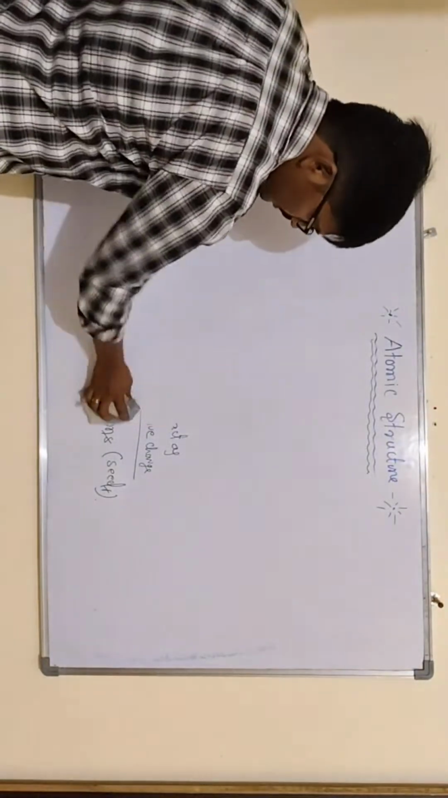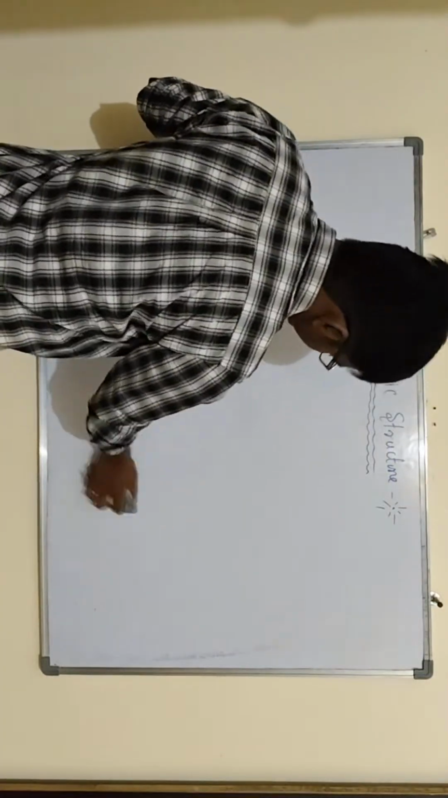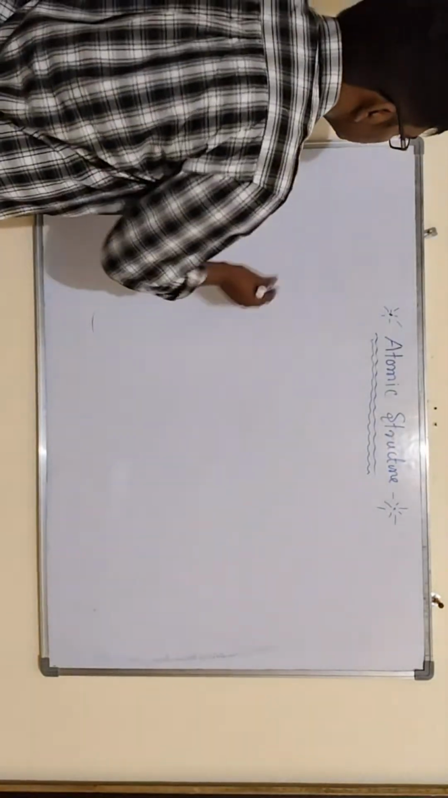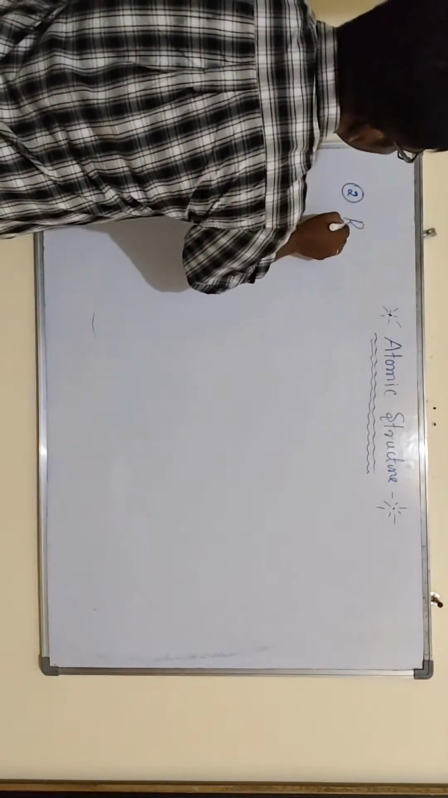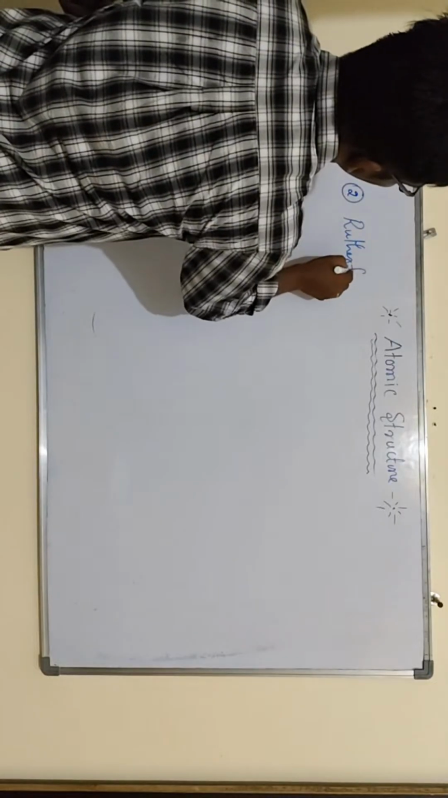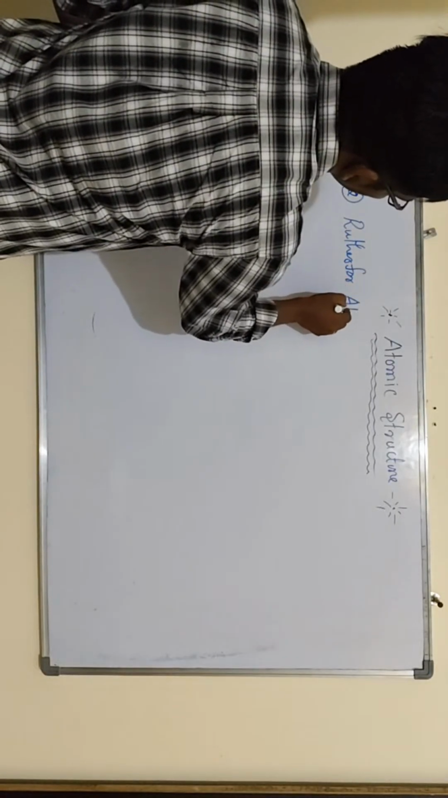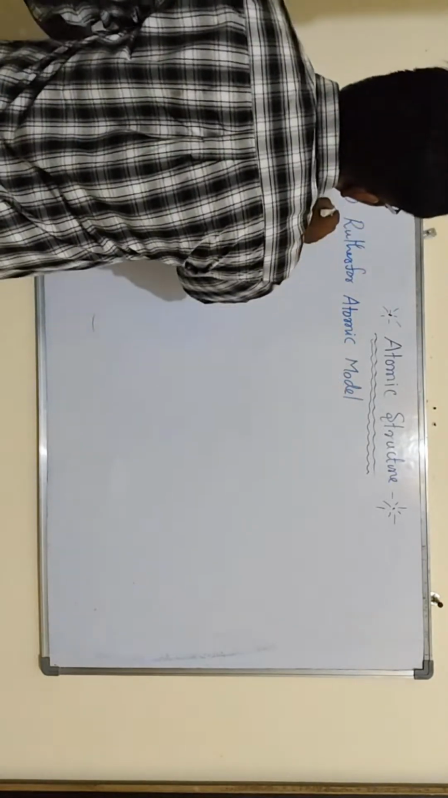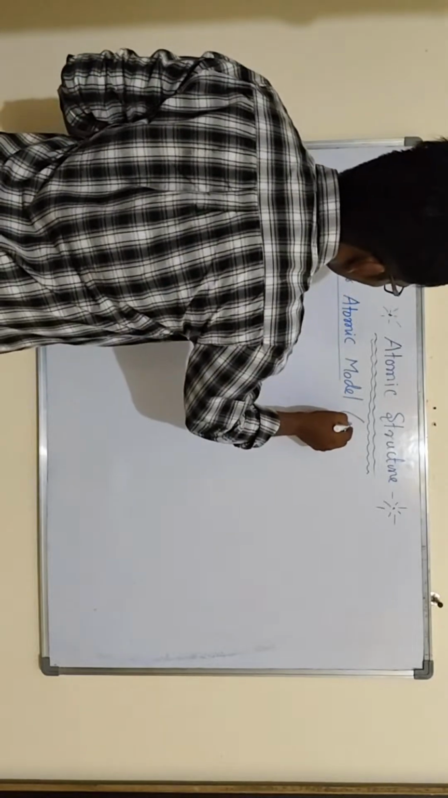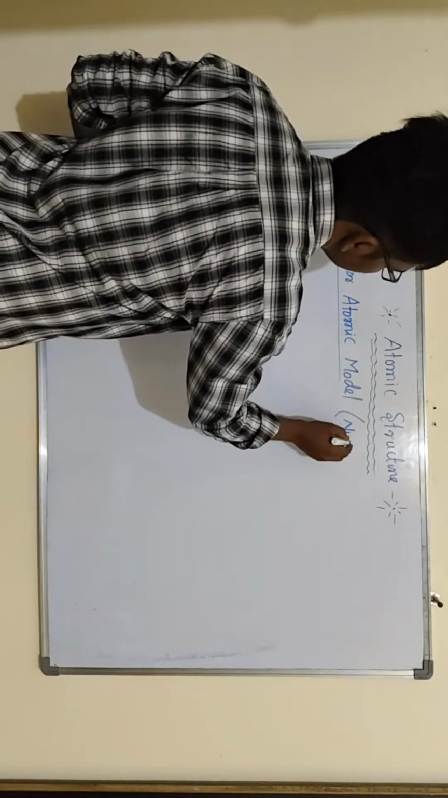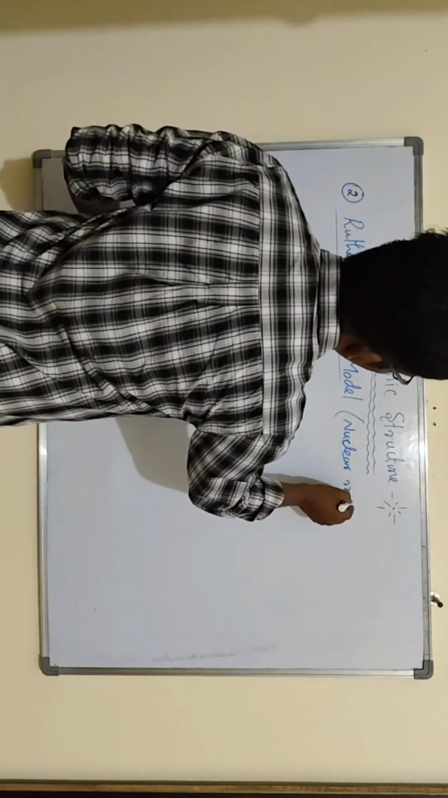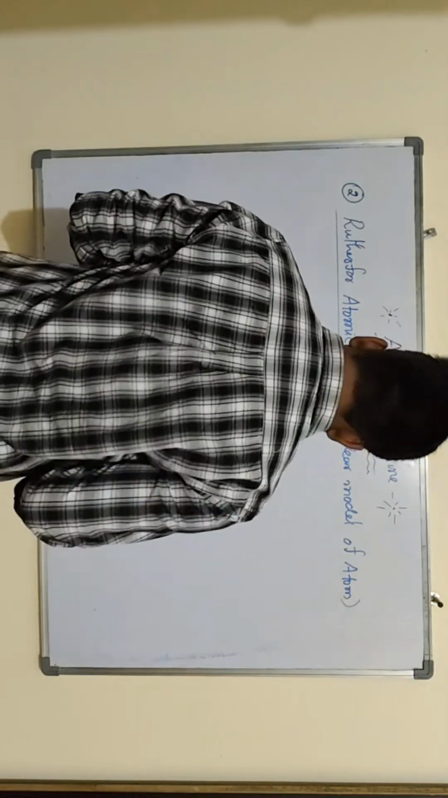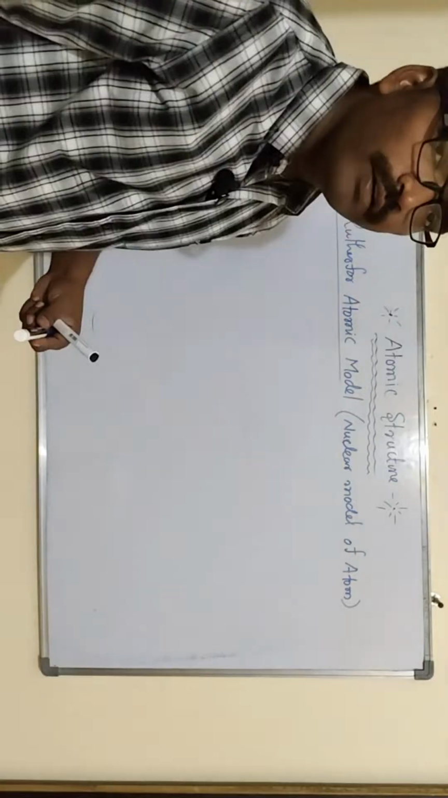So next we have to discuss the Rutherford atomic model. Second one, the Rutherford atomic model. It is also called the nuclear model of atom. Why are we calling it the nuclear model of atom?